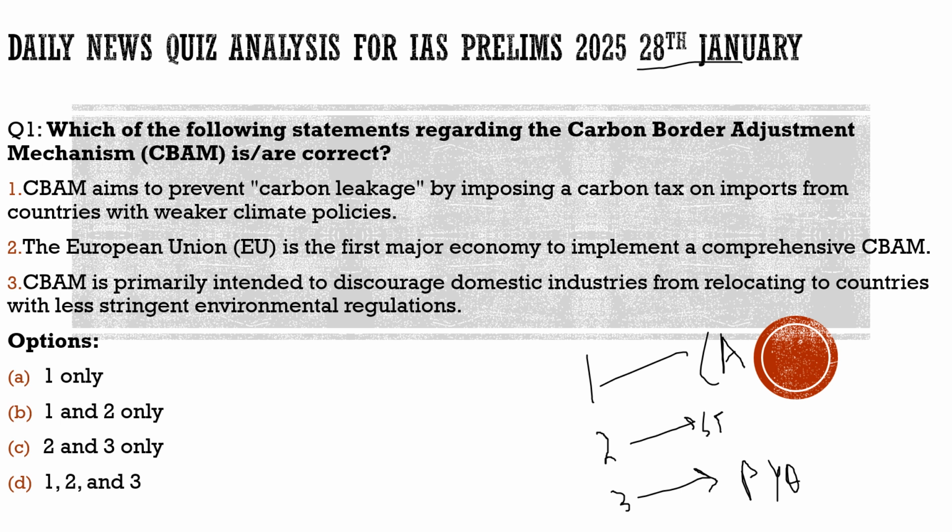Now before we start solving these questions, I would like to request you one important thing which I believe, if you follow, is going to help you in many ways. As you are left with only a few months for your examination, when your exams will be very near, I'm talking about the month of May, when you are left with only a few days, at that time you would want to revise everything. You would want to revise current affairs, you would want to revise the static part, you would want to go through the previous year questions, and many of you would not have yet started the preparation for CSAT. So it would be very difficult for you to cover all this within those 25 days.